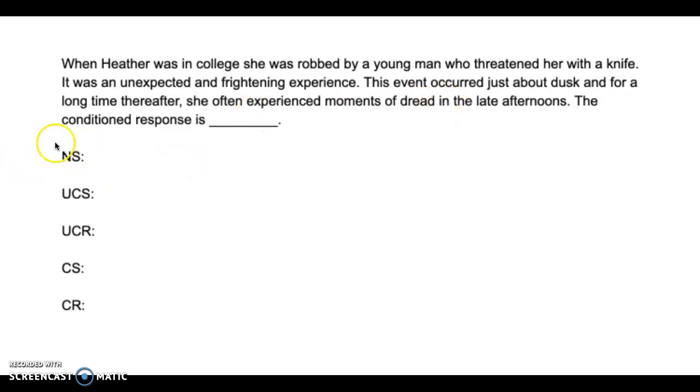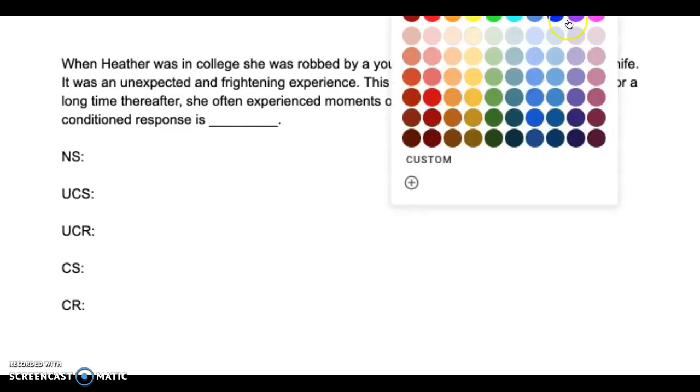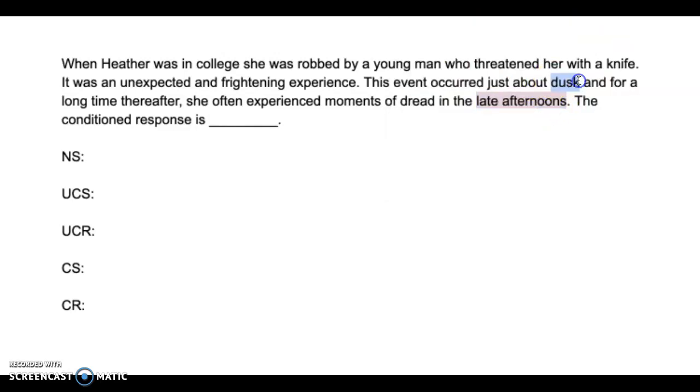So I normally look at the end of the scenario and look at what she's now, so blah, blah, blah. Now she often experienced moments of dread in the late afternoons. Okay, so late afternoons or dusk, that shouldn't really cause a response. So that is our neutral stimulus. Okay, our neutral stimulus is always the same as our conditioned stimulus. Okay, they are the same thing. So we can put dusk, late afternoon.